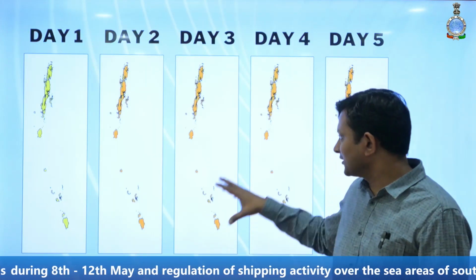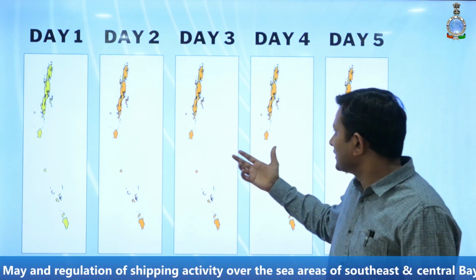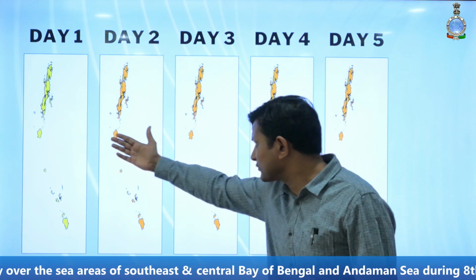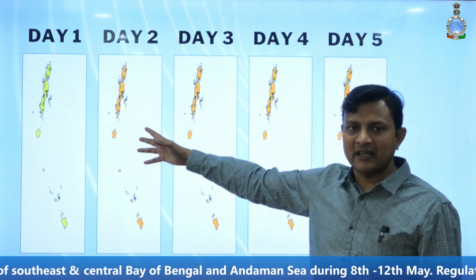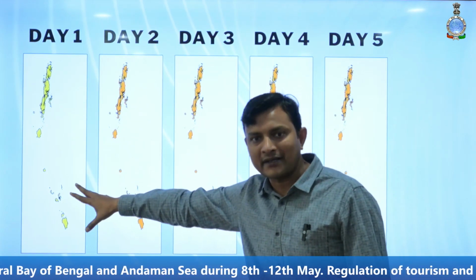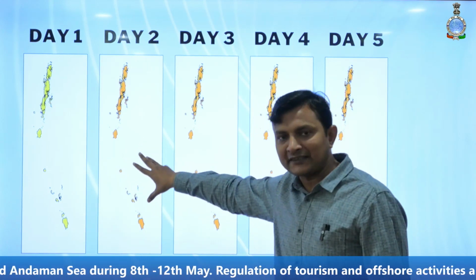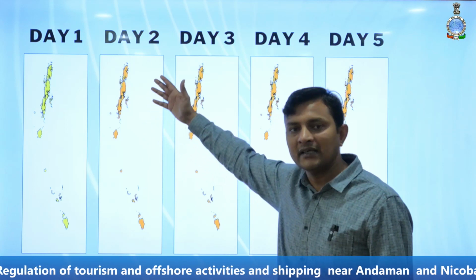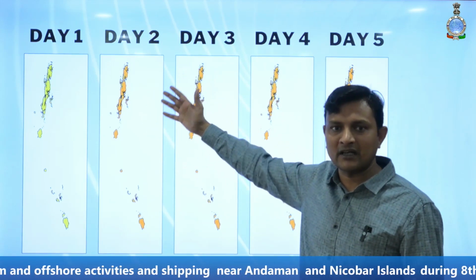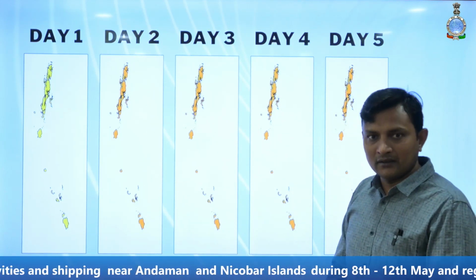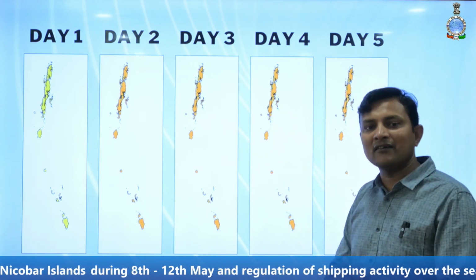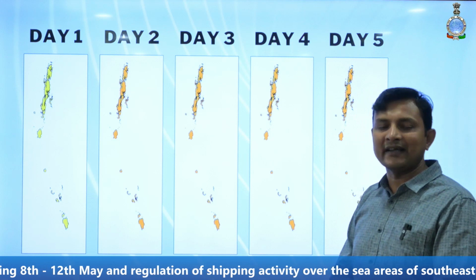Because of this system over the Bay of Bengal, if you look at the weather warning, especially for the Andaman and Nicobar Islands, for today there is a possibility of heavy rainfall activity mainly over the Nicobar Islands. Tomorrow, that is 9th of May, and on 10th of May, there is a possibility of heavy to very heavy rainfall over the entire islands, from the Andaman up to the Nicobar Islands. Similarly, on 11th of May, there is a possibility of extremely heavy rainfall over the islands.